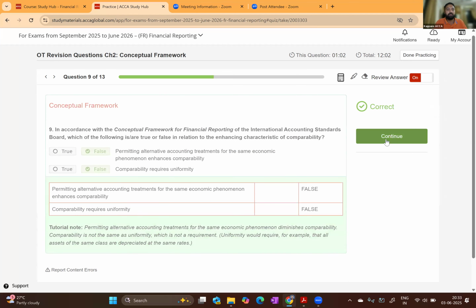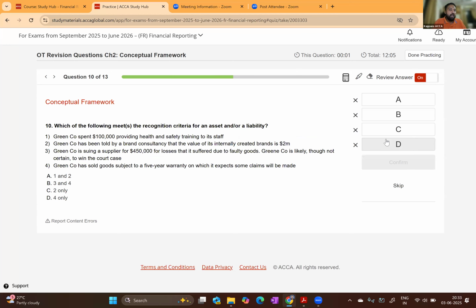Moving forward to the 10th one. Which of the following meets the recognition criteria for an asset and or a liability? So is it an asset? Is it a liability, or is it both? Let's look into them one by one.